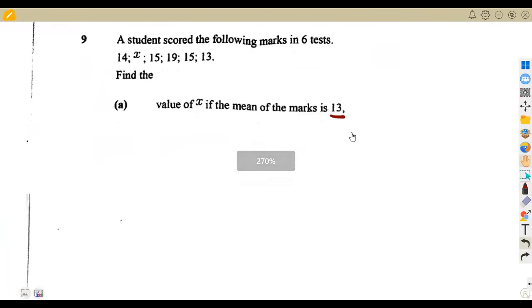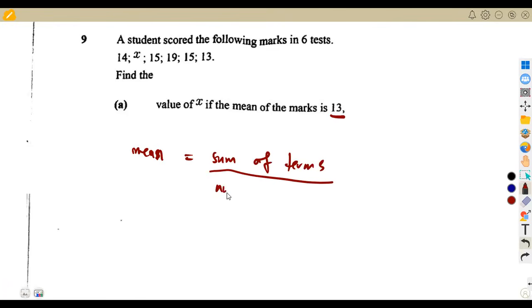Remember, you just ask yourself, guys, how do I calculate the mean? The mean is supposed to be the sum of terms over the number of terms. That's the mean, sum of terms over the number of terms. So you're going to consider all the terms that are being given. Just because it's an equation, you have the mean, just substitute your values. The mean you are given, so 13, our mean, is equal to the sum. I'm supposed to add these terms together, including the x. So it's going to be 14 plus x plus 15 plus 19.